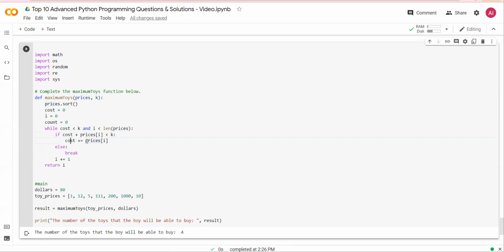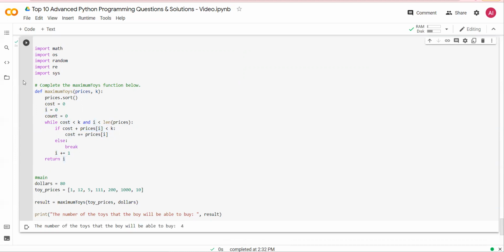In that case, cost is that price. So the first time when the loop runs, cost is 0 and the price of I is 1. 1 is less than 80. Buy it. Else break. Second time it will run with 5 because remember you sorted the array. As it goes through the while statement, at the end it will tell you the number of toys it will be able to buy.